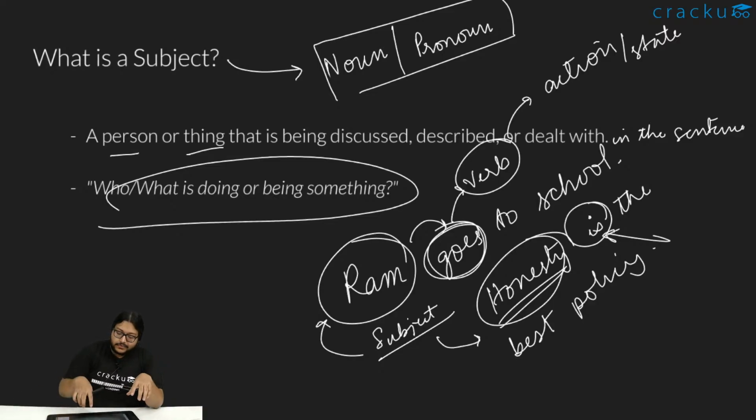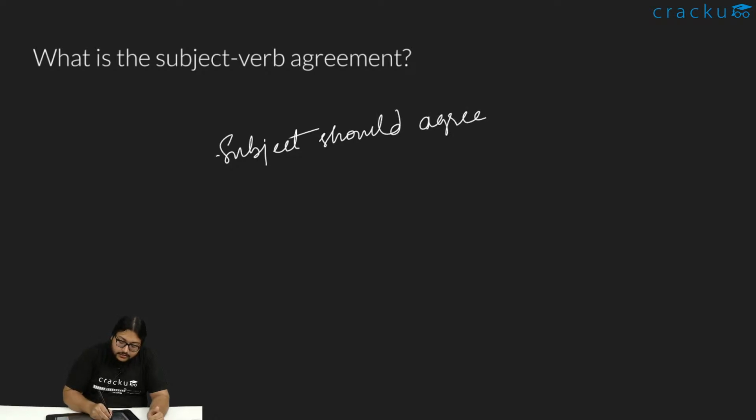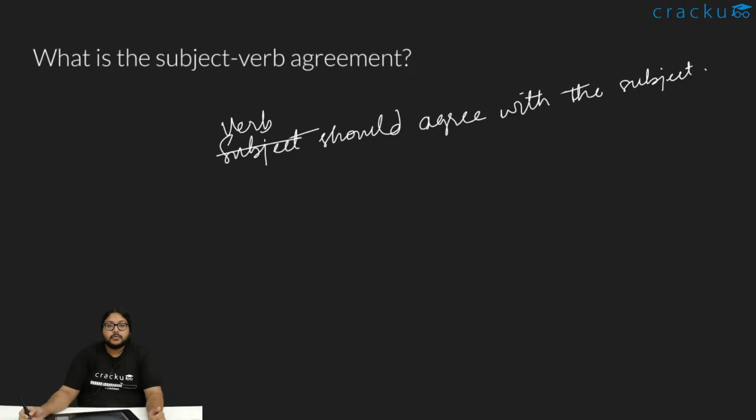In this lecture, we will be discussing what subject verb agreement is. What is subject verb agreement? Essentially that the verb should agree with the subject. What does this mean? A subject can be plural, a subject can be singular.